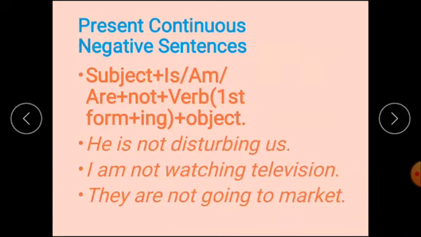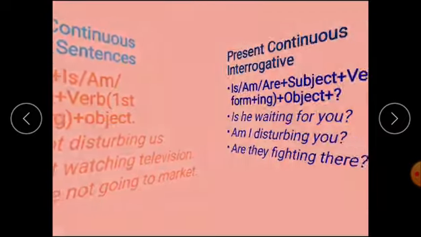Present continuous negative sentences. Subject, after that is, am, are, not, then verb first form plus ing and object. He is not disturbing us. I am not watching television. They are not going to the market.